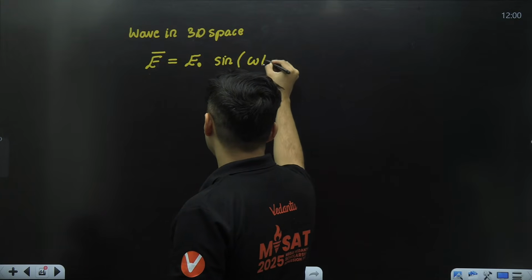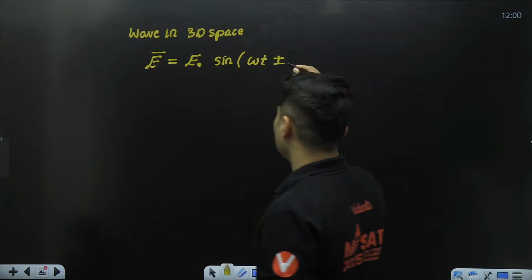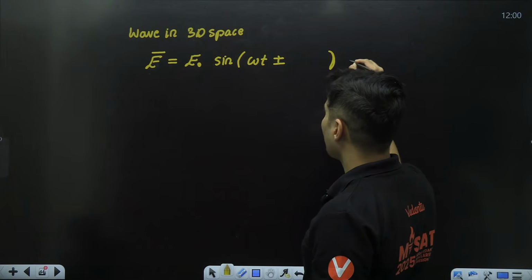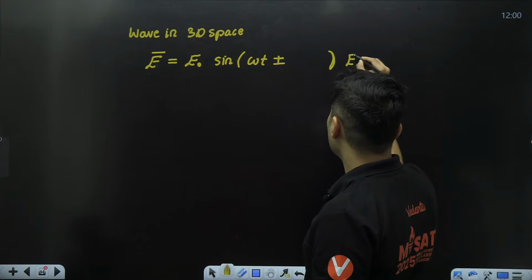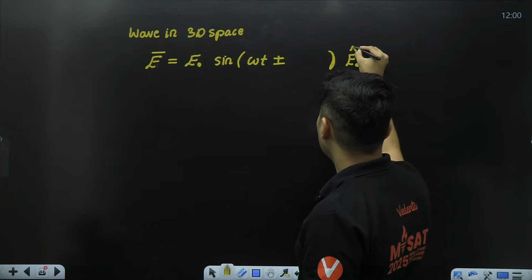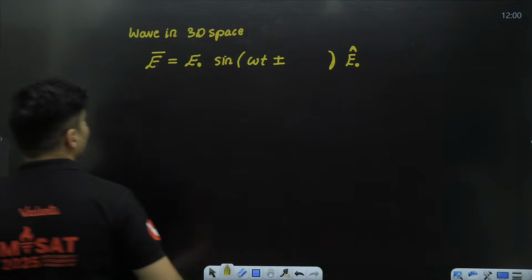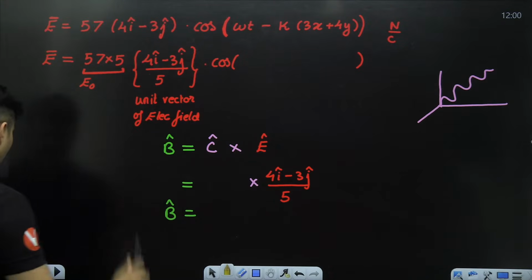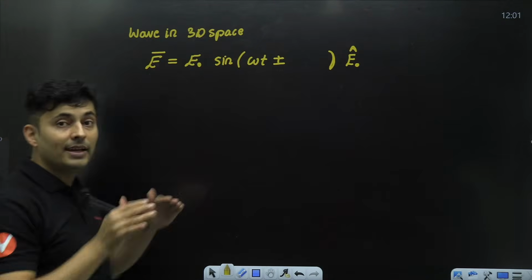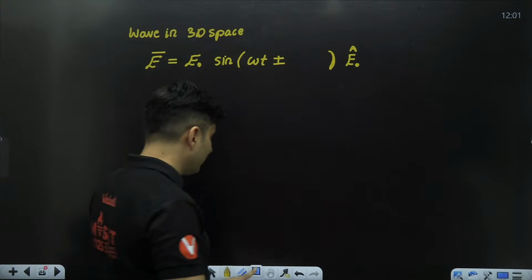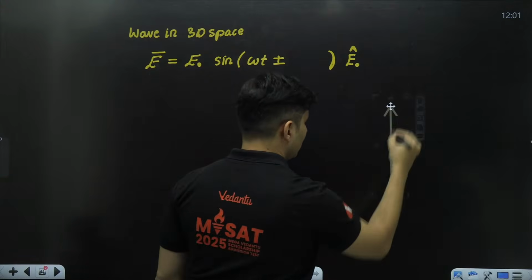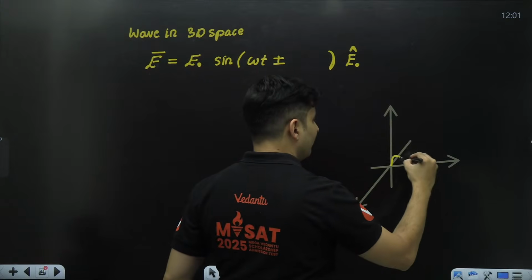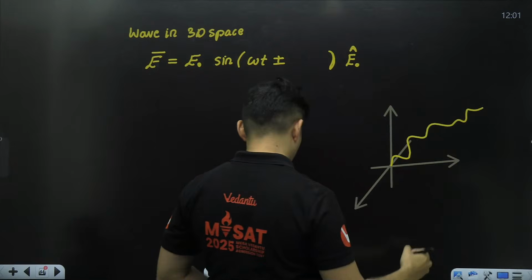You will have omega t plus or minus, doesn't matter. You will have k into something. I'll tell you what that something is. But here you will have a unit vector E naught cap, which is the same like this one over here, the unit vector along which the wave is moving in some random three-dimensional space. This is your random three-dimensional space that particular wave is going, okay?